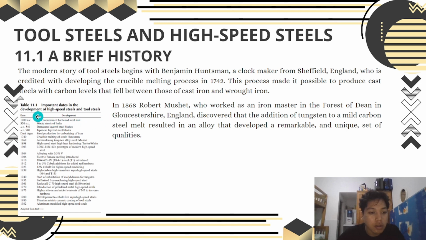We can see in Table 11.1 important dates in the development of high-speed steel and tool steel. In 1868, Robert Mushet, who worked as an ironmaster in the Forest of Dean in Gloucestershire, England, discovered that the addition of tungsten to a mild carbon steel melt resulted in an alloy that developed a remarkable and unique set of qualities.